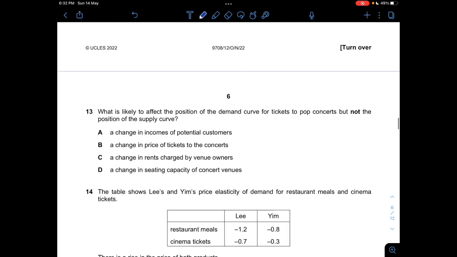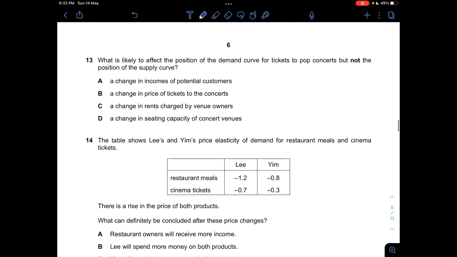Right. And then 13, what is likely to affect the position of the demand curve for tickets to pop concerts, but not the position of the supply curve? Okay, so assuming that the demand and supply curves look something like this, what is likely to affect the position? Either you shift the demand curve to the right or to the left. Let's see which one will affect the positions.